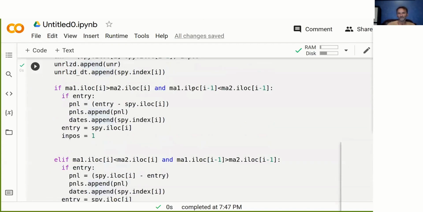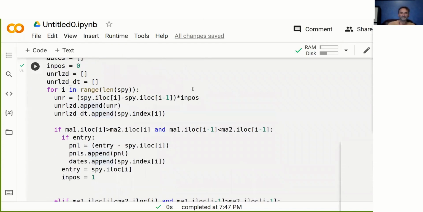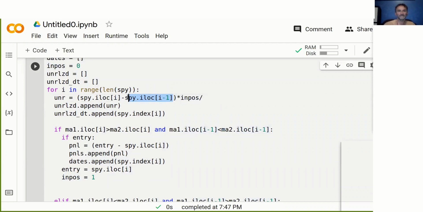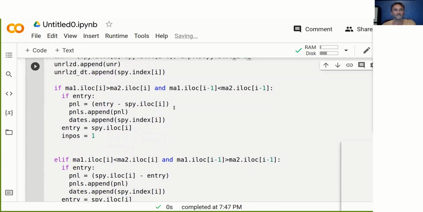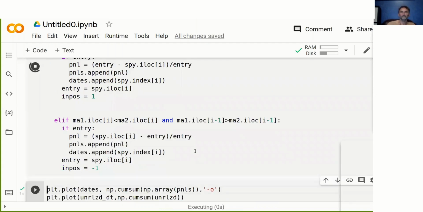Okay, so what I want to do now is run this again, but do it for percentage changes, and we get some really interesting insights here. In order to do this, I need to divide by the starting price again, or by the entry price. So this is what I do here, divided by entry. And here as well, divided by entry. Okay, and I run this.